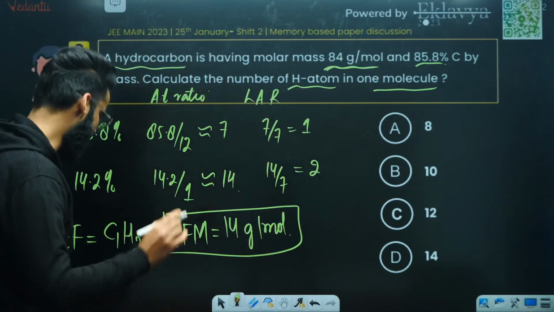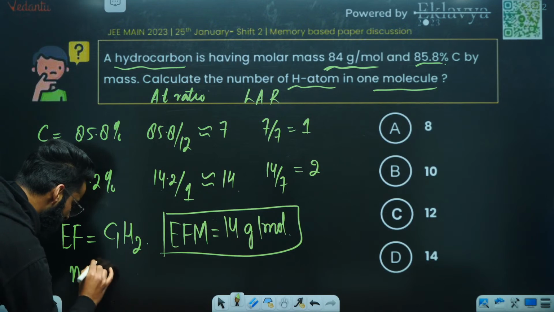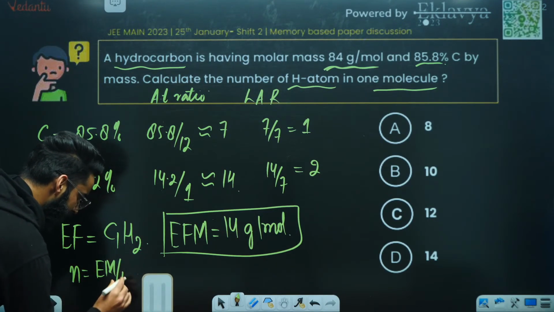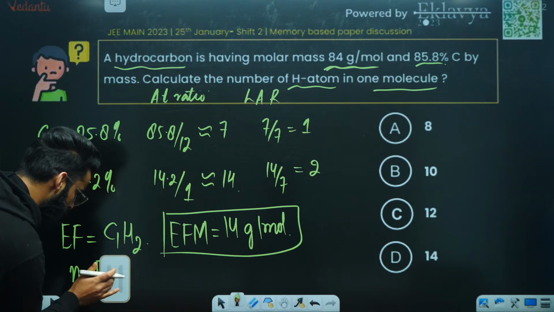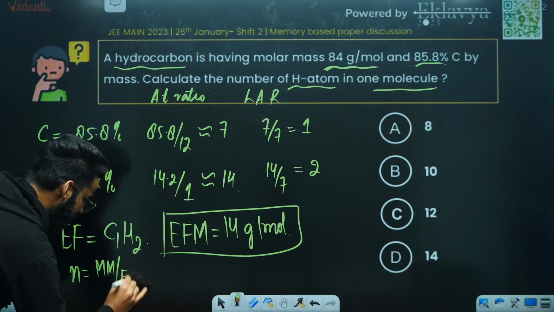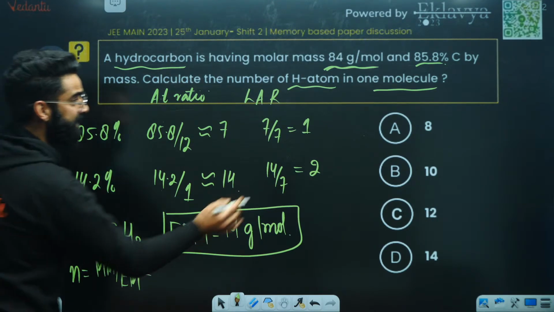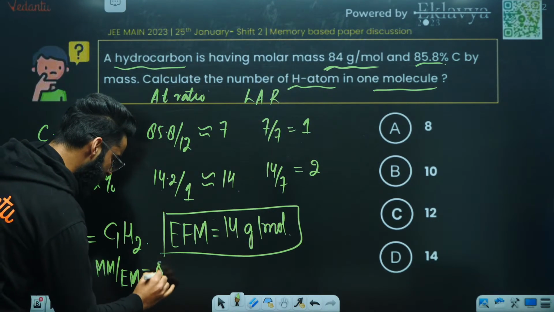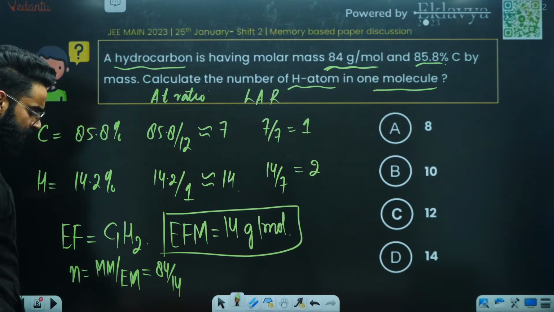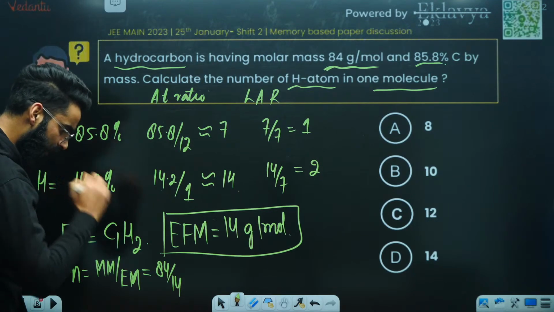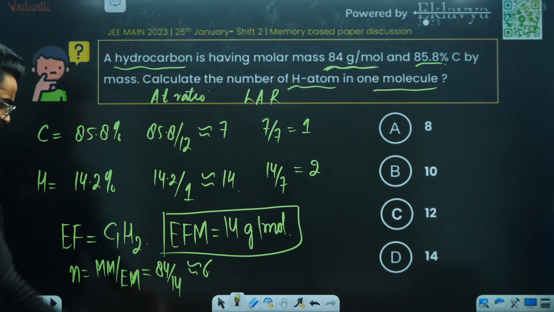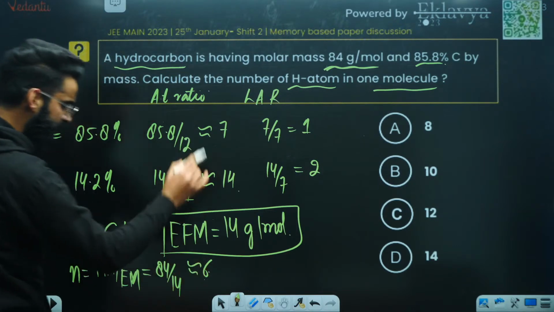Can we get the value of N? What is N if I ask you? Just a second. N is equal to molar mass divided by empirical mass, right? Molar mass is given to me as per the question, that's 84, divided by empirical mass, we got to know is 14. So this value will be how much? 6, right? Perfect. 6 14s are 84, yes. So N value you got to know as 6.